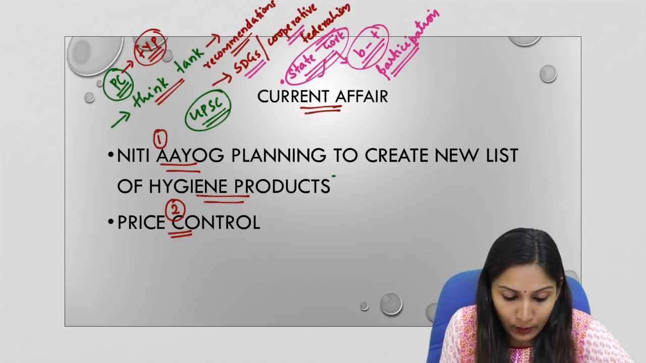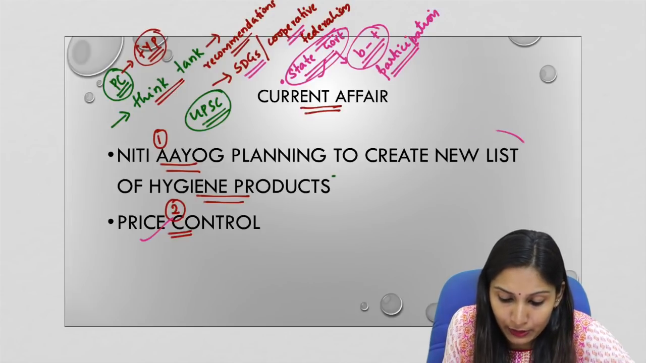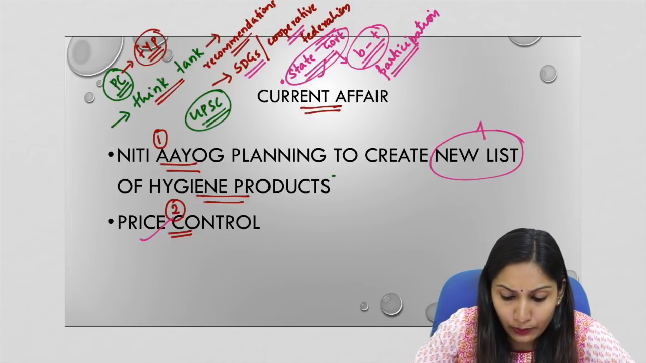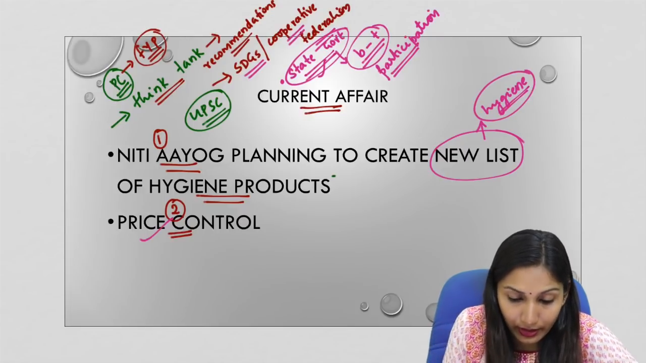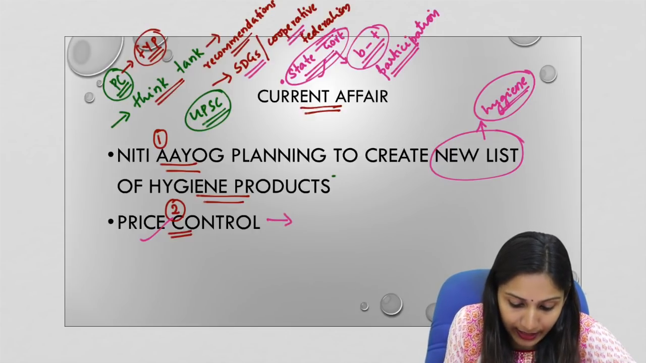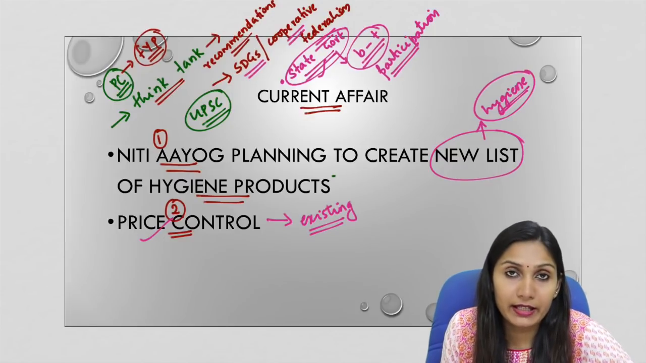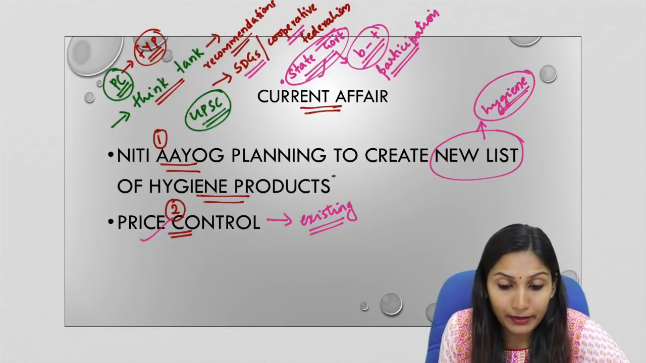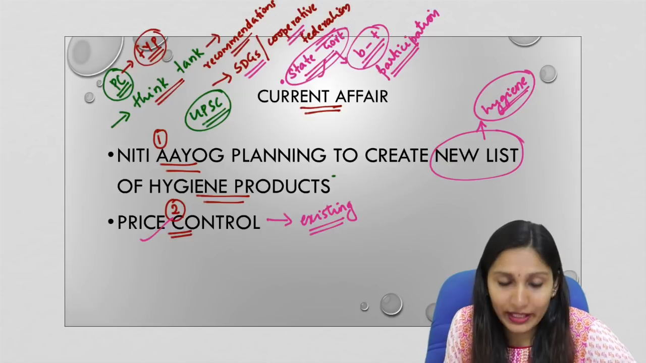And the second one we need to understand is price control. So Niti Aayog is planning to create a new list, and this new list will contain hygiene products. Now they are planning to bring these hygiene products also under the price control of the government. So we need to understand what is the existing mechanism of price control in India. How does government control the prices of various commodities, especially medical commodities in India? For that we need to understand two very important terms.